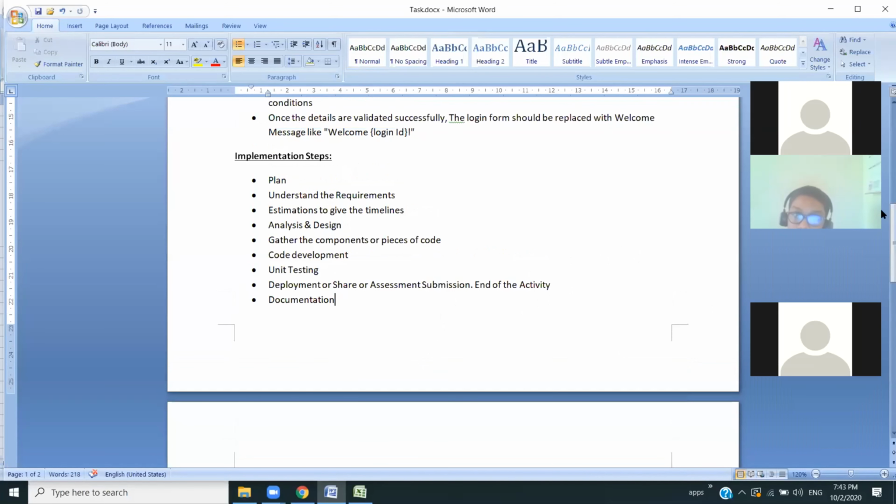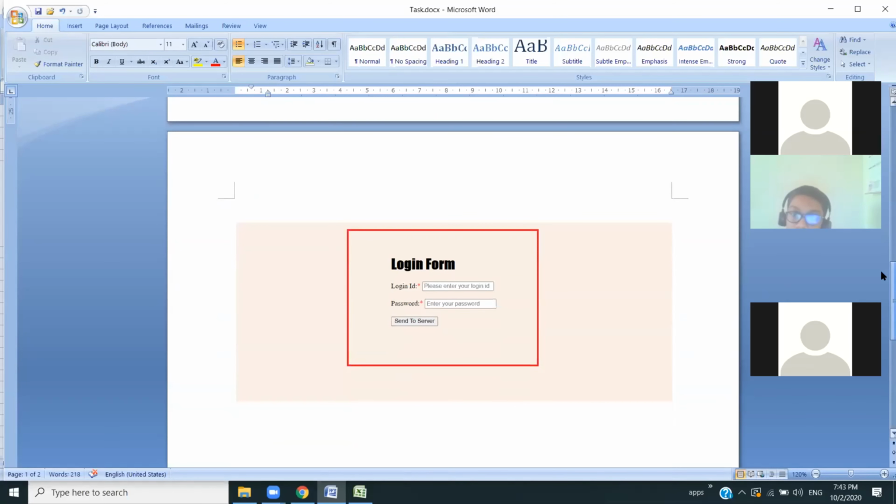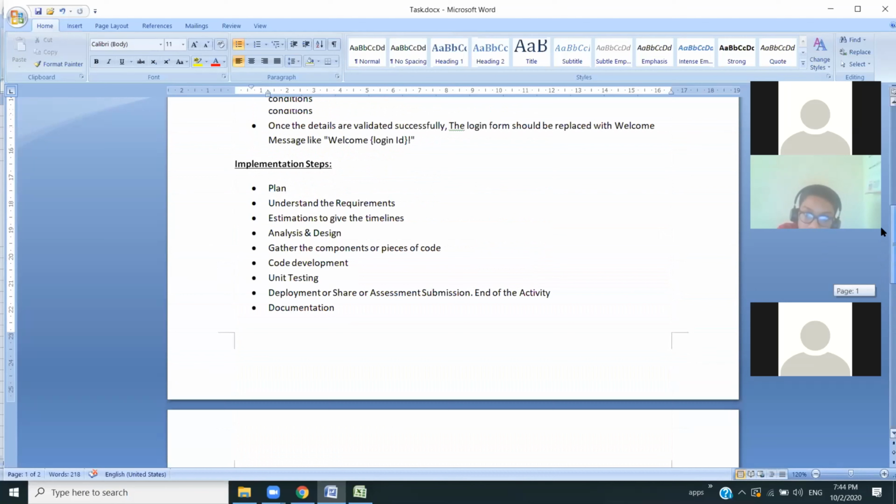The screen must look like this: the login form will be in the center with a square bracket border like this. The background and colors you can change. I'm just giving you an idea of how the login form should look. You can use just the border property on the form tag. This button should be login.